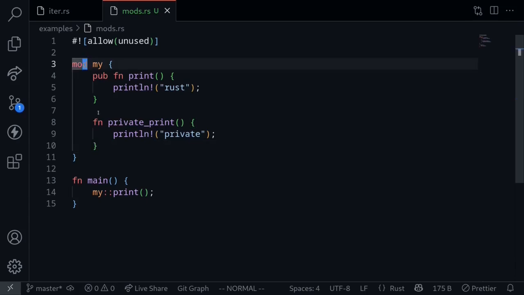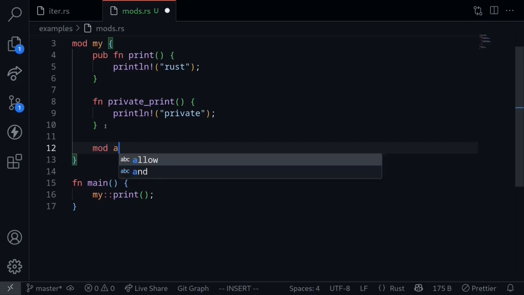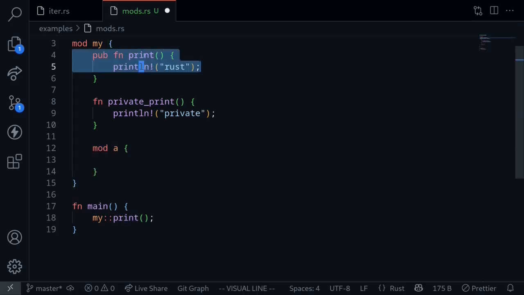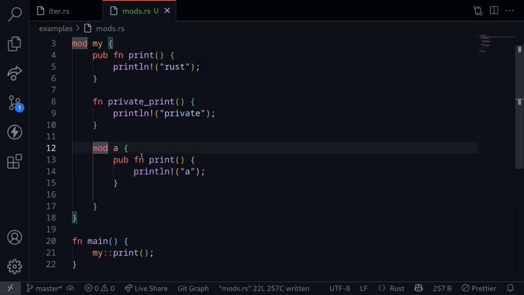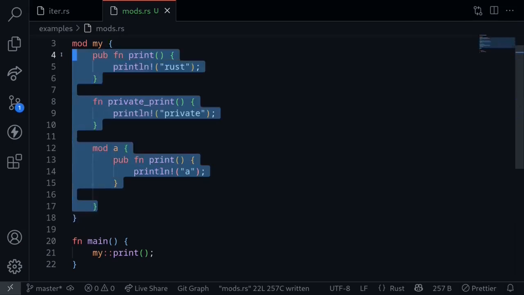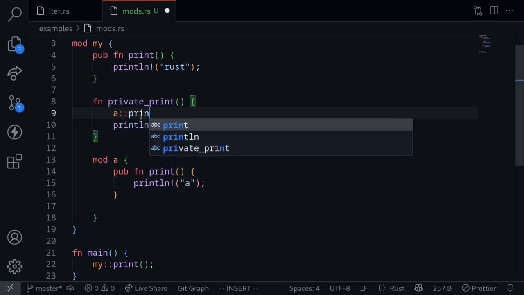Now inside the module, we can also nest other modules. For example, let's say that we have a module called A. And then inside this module, let's also declare another function, the same function called print. Not to confuse ourselves, let's print a different message, let's say A. Now how do we call the function print inside module A? Currently, this says that the function print inside module A can be called inside my module. So for example, inside here we can call A::print.